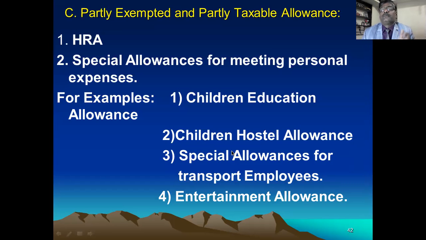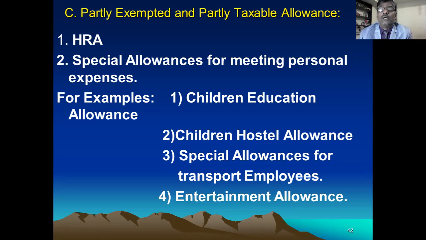Then come to the allowances partially exempt and partially taxable. These are the points you have to remember. First is HRA, house rent allowance, I already explained. I will not go for explaining once again. And second point is special allowance for meeting the personal expenses. Here are some examples. Children education allowance.